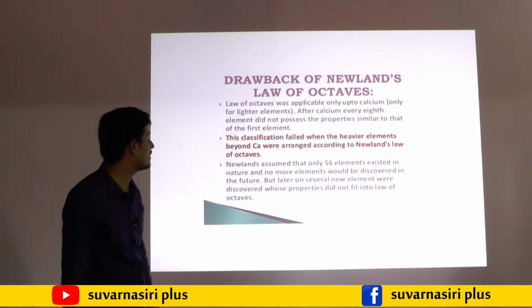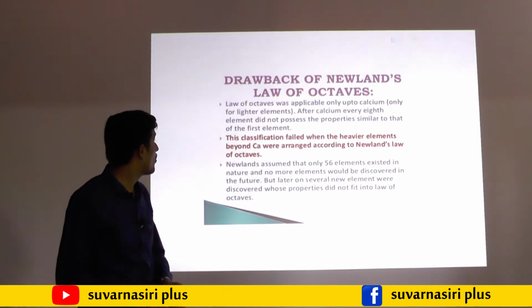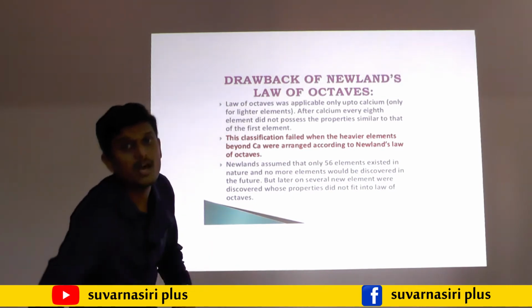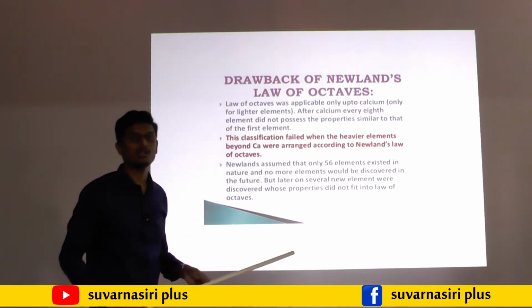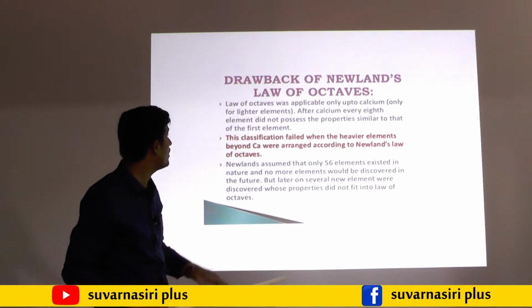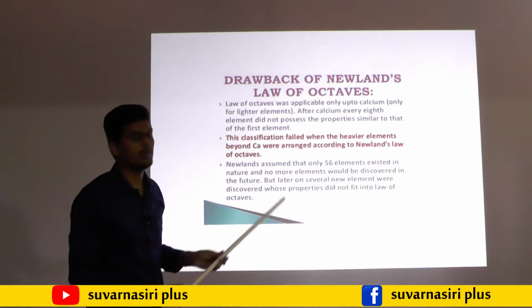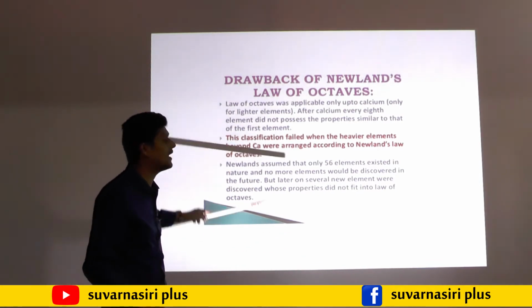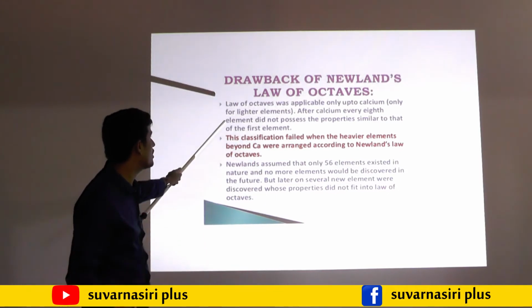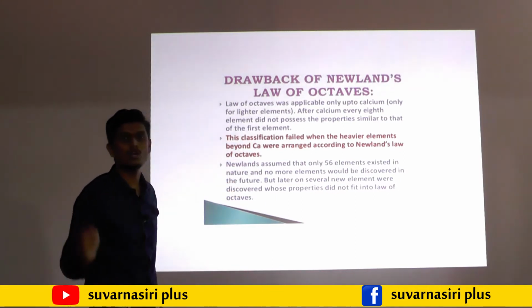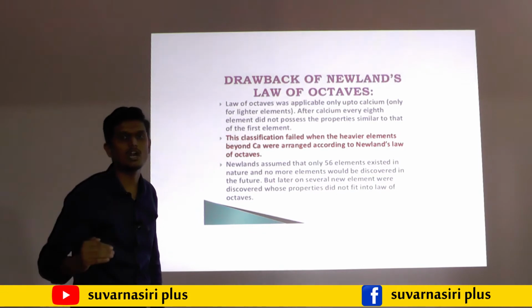So we will move on to the question that may arise: what are the drawbacks? The question will arise for 2 marks: write any 3 drawbacks of Newland's octaves. As I told earlier, the law of octaves is applicable only up to calcium, for the smaller atomic elements.